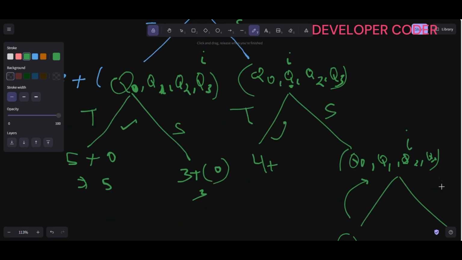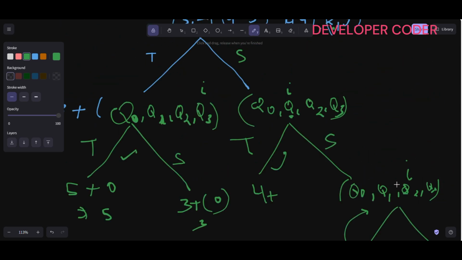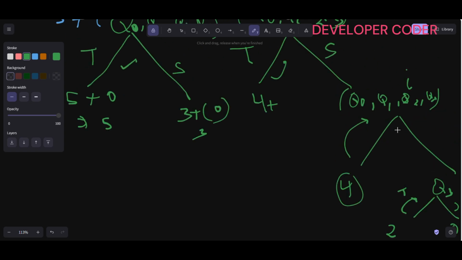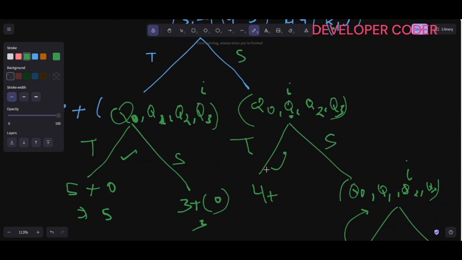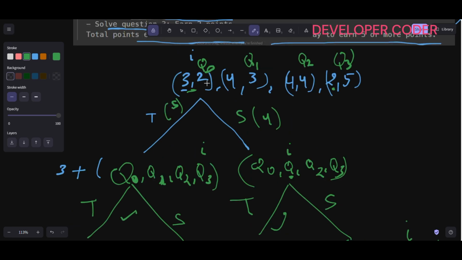Then if you are again skipping it, then your index will be at question number 3. So again here in question number 3 you have two choices whether you want to take it or skip it. So if you are taking it, then from here you are going to get 2 only. Okay, and from here you are getting 0 only. Okay, so 2, 4, what is max here? Again 4 is max. From here 4 is max. From here 5 is max. So if you are taking this element, then 5 is coming up here. If you're skipping this, then 4 is coming up from this side. Okay, so from here we have to return the maximum, right? So I'm going to just simply return 5.